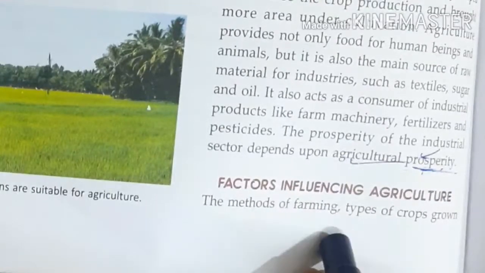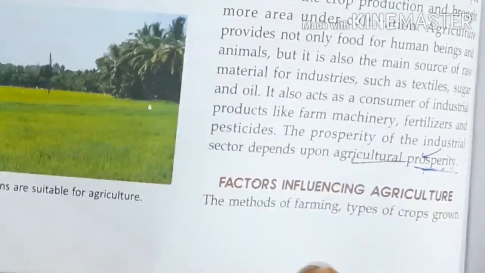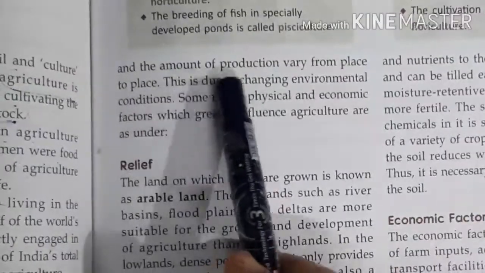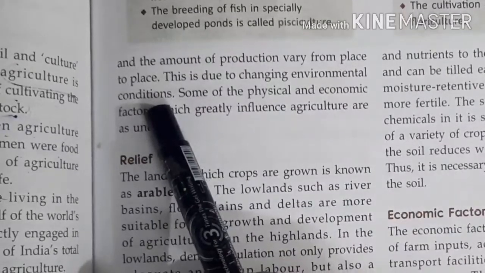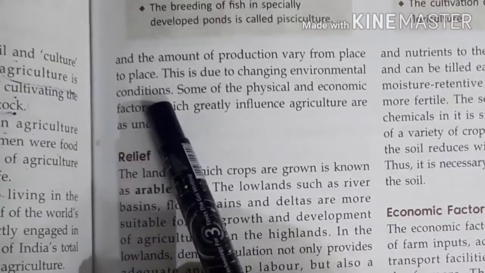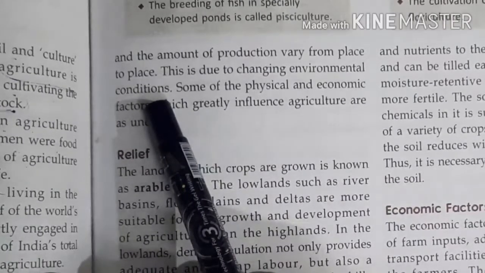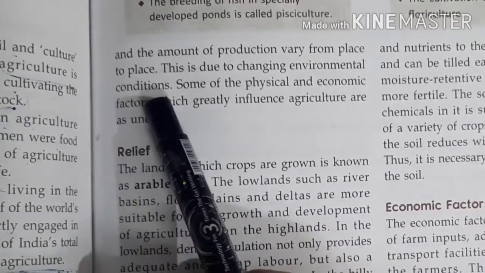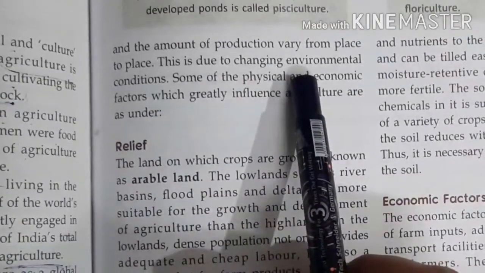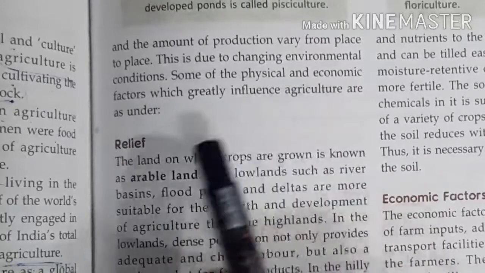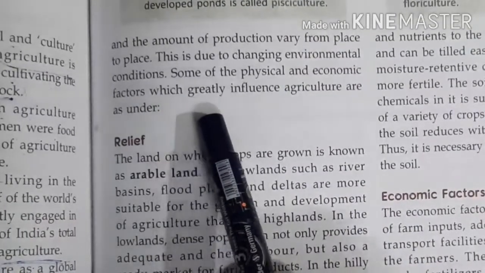So the method of farming, types of crops and the amount of production vary from place to place. So we know that the amount of agriculture is dependent on place, means it varies. कहीं ज़्यादा agriculture है, कहीं कम agriculture है. This is due to the changing environmental condition and some of the physical and economic factors which greatly affect